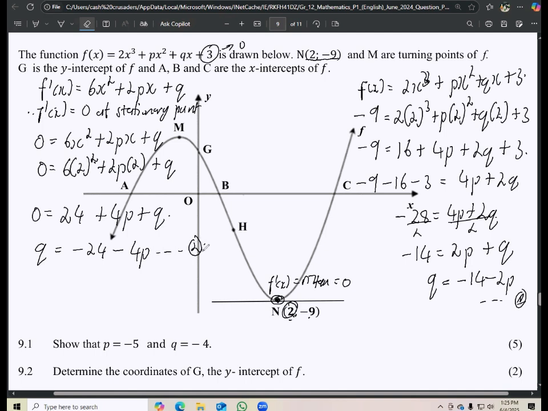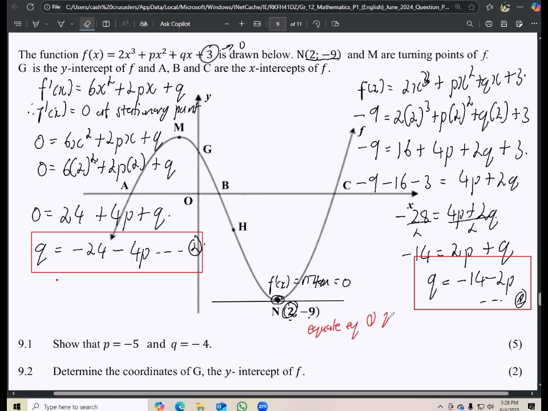Nice. So now at this point, I can see that I have equation 1 in terms of q, and then equation 2, where the subject of the formula is still q. So now what can I do? I can equate these two expressions. Why? Because this is equal to q, and that is also equal to q. So that means these expressions are equal. So I can then equate equation 1 and equation 2, right?